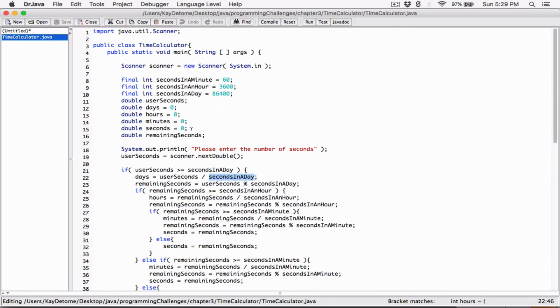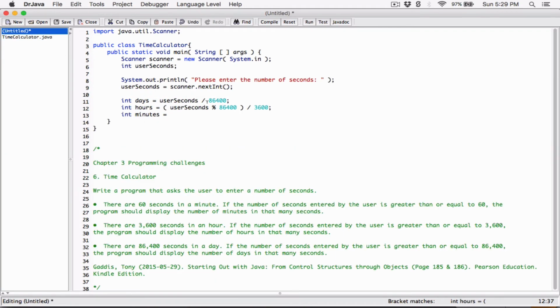User seconds modulus seconds in a day to find a remainder, and then dividing the remainder by seconds in an hour, which is 3,600. And that's what I've done here. So this is a remainder, I'm dividing by 3,600. I've put two lines in one line over here. So this is finding the hours.